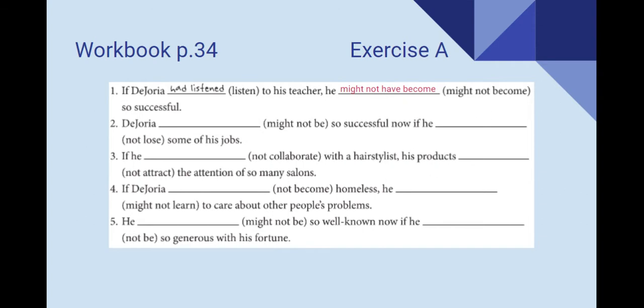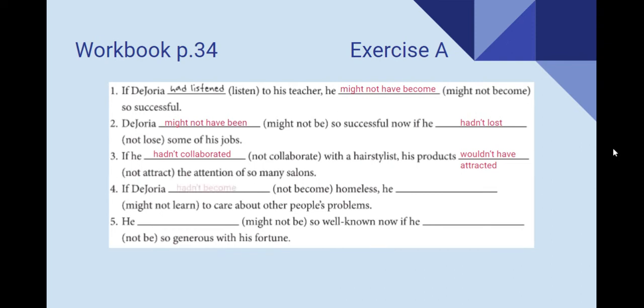Okay, let's go ahead and check. The Georgia might not have been so successful now if he hadn't lost some of his jobs. 3. If he hadn't collaborated with a hairstylist, his products wouldn't have attracted the attention of so many salons. 4.